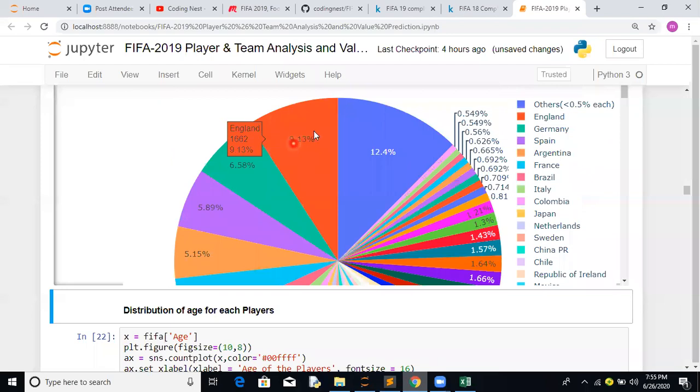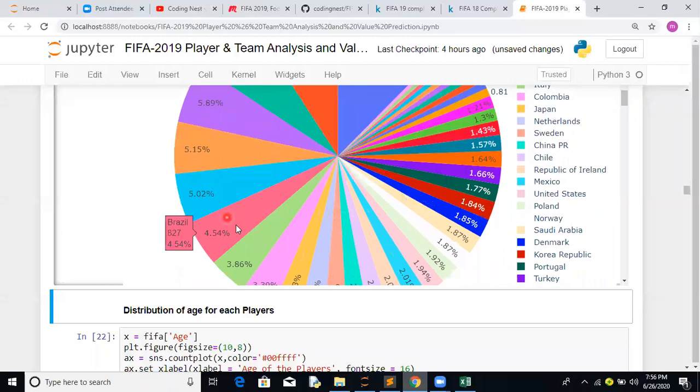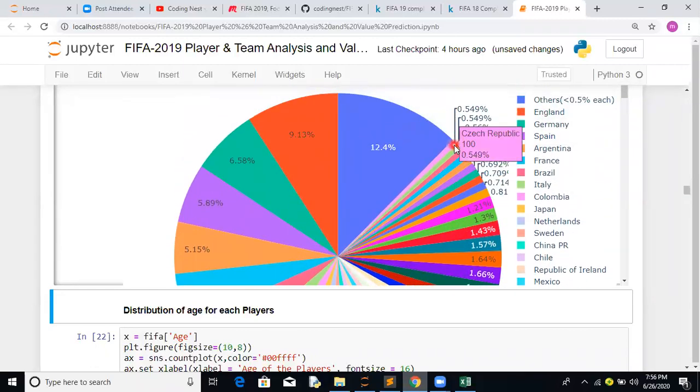If you notice again from the age-wise view, the potential for England is much more compared to others. Then we have Germany, Spain, Argentina. Somewhere down the line we are in the others category, meaning India is in the others category, because we have a small percentage of players, less than 0.5, so they are taken into the others category.